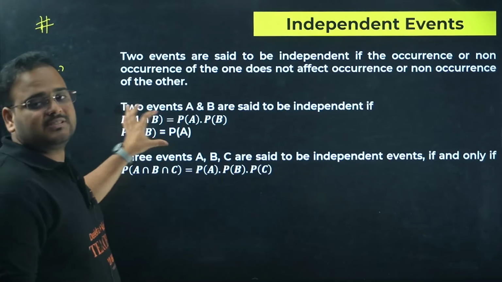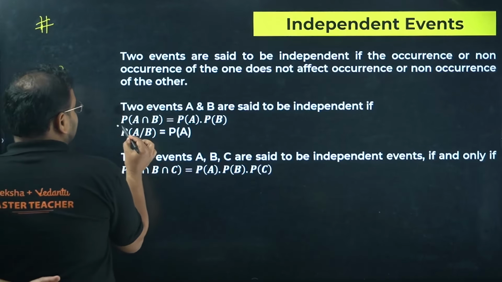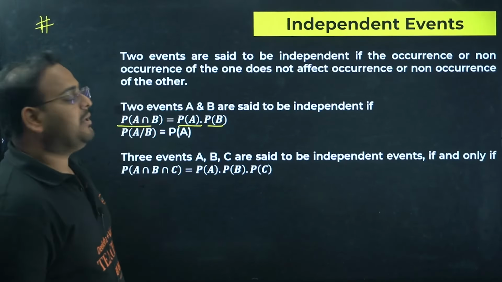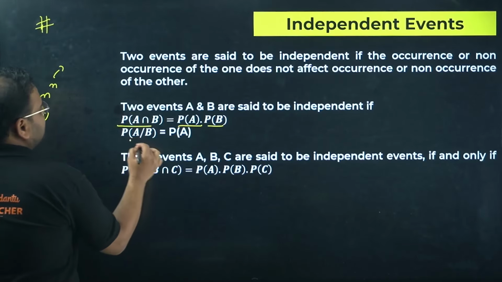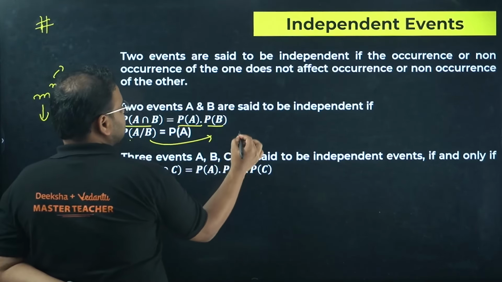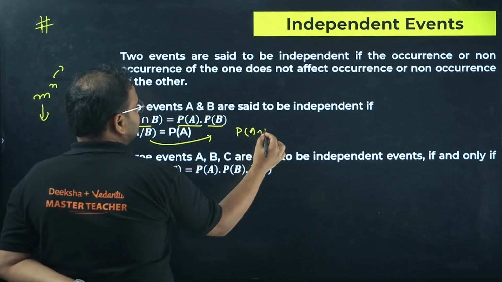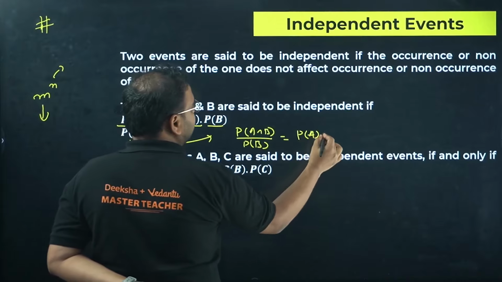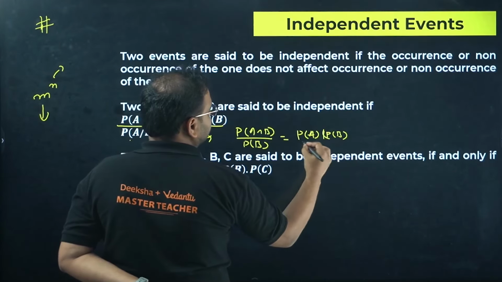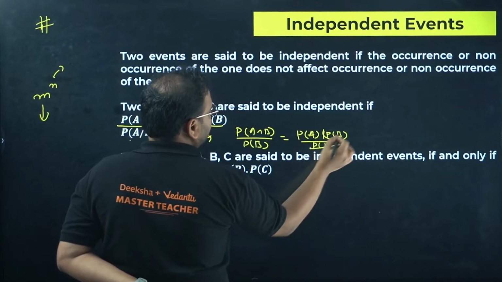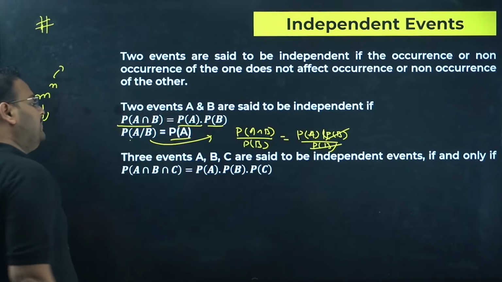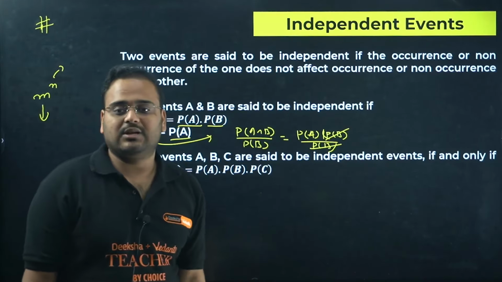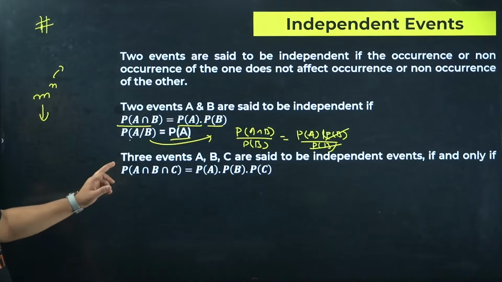Okay, so this is the expression that we have. P of A intersection B is simply given by P of A into P of B. Got it? So if you write this condition, what will happen to P of A given B? You're going to get P of A intersection B upon P of B. So this becomes P of A into P of B, and we have the denominator also P of B. So it cancels, and you're left with simply P of A. And if you go with more than two events, like three events A, B, C, the result continues like that: P of A, P of B and P of C. These are the conditions for independent events.